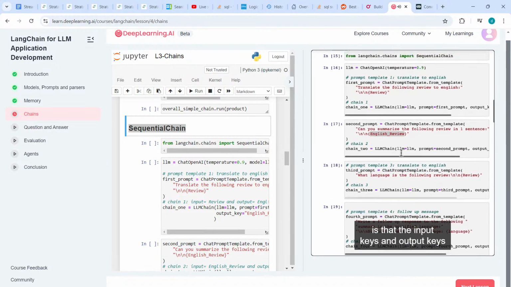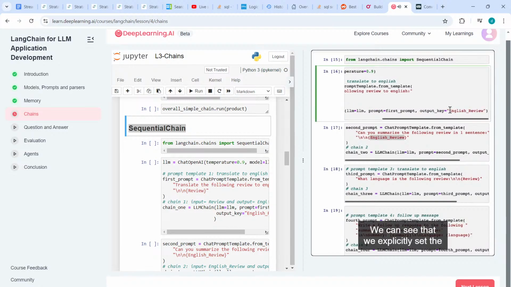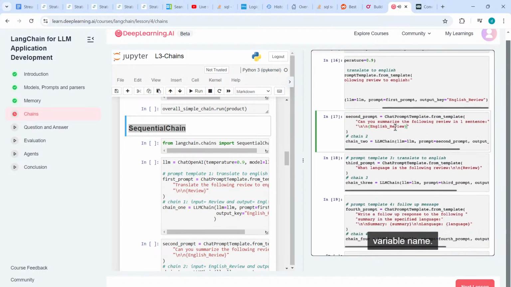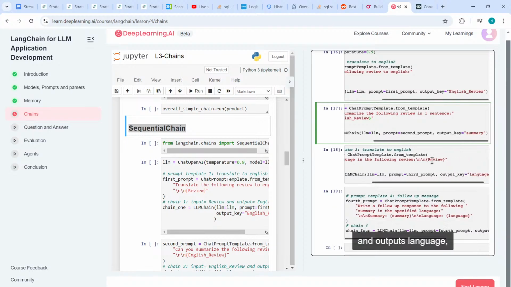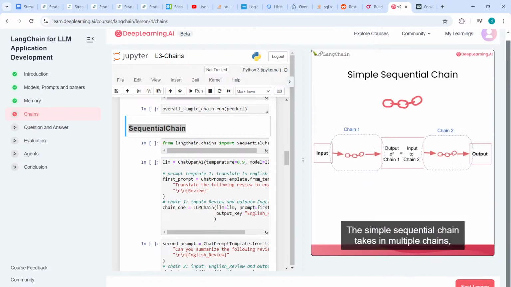One important thing to note about all these subchains is that the input keys and output keys need to be pretty precise. So here we're taking in review. This is a variable that will be passed in at the start. We can see that we explicitly set the output key to English review. This is then used in the next prompt down below, where we take in English review with that same variable name. And we set the output key of that chain to summary, which we can see is used in the final chain. The third prompt takes in review, the original variable, and outputs language, which is again used in the final prompt. It's really important to get these variable names lined up exactly right, because there are so many different inputs and outputs going on. And if you get any key errors, you should definitely check that they are lined up so. The simple sequential chain takes in multiple chains where each one has a single input and a single output.